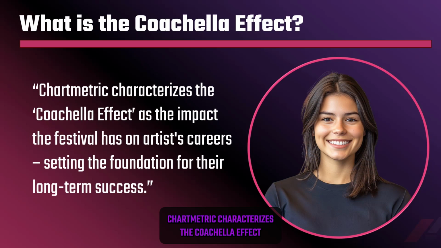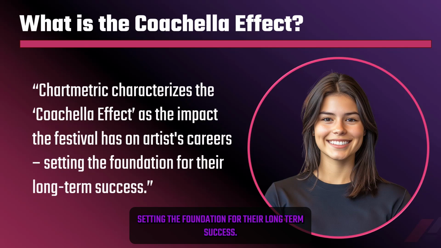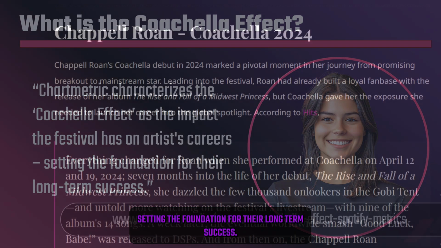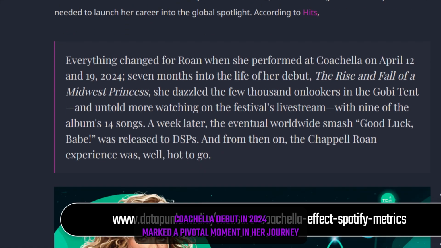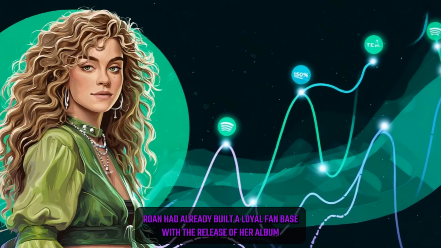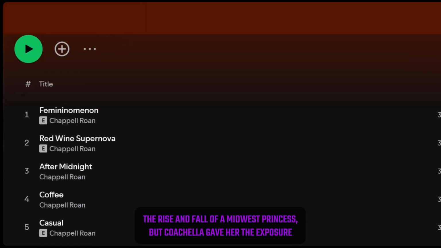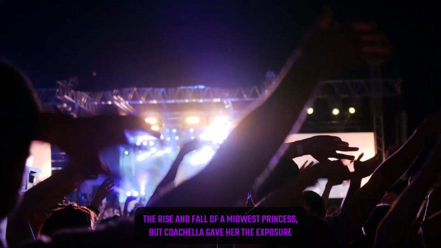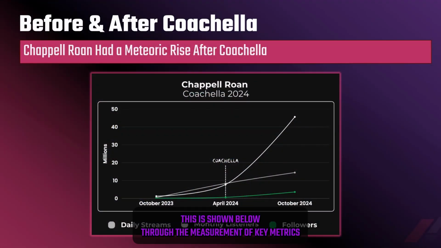Chartmetric characterizes the Coachella Effect as the impact the festival has on artists' careers, setting the foundation for their long-term success. Chappell Roan's Coachella debut in 2024 marked a pivotal moment in her journey from promising breakout to mainstream star. Leading into the festival, Roan had already built a loyal fan base with the release of her album, The Rise and Fall of a Midwest Princess. But Coachella gave her the exposure she needed to launch her career into the global spotlight. This is shown below through the measurement of key metrics such as daily streams, monthly listeners, and followers.